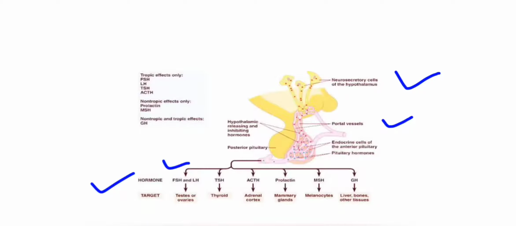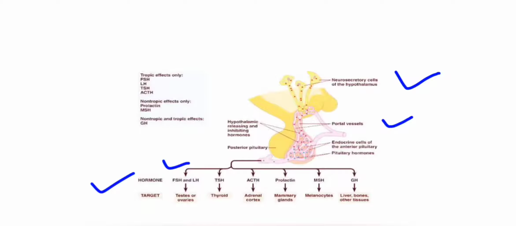FSH has the full form follicle stimulating hormone, LH is luteinizing hormone. These hormones act on the female and male reproductive systems and regulate their functioning, producing female and male sex hormones. These are regulated by the hypothalamic gonadotrophin releasing hormone.